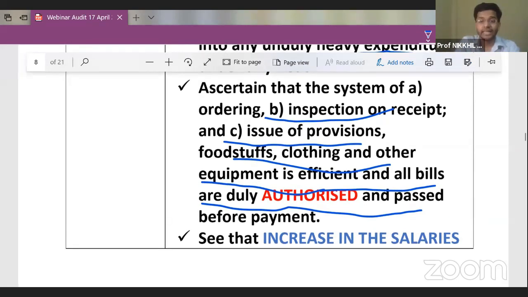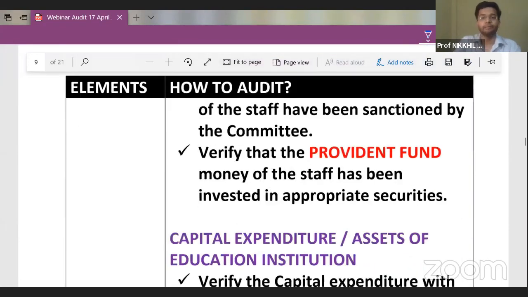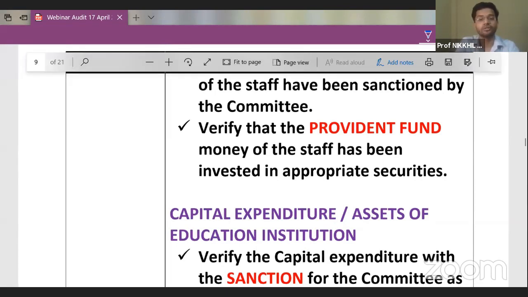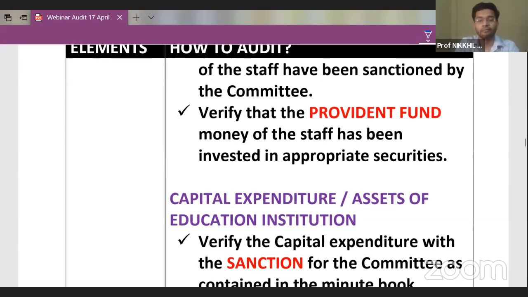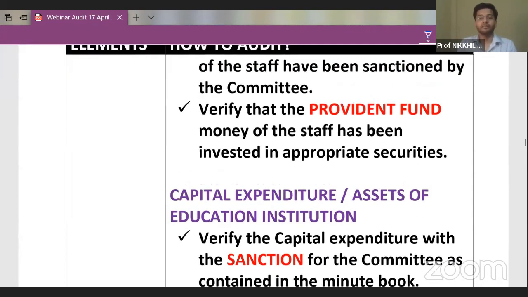And see that increase in salaries of the staff has been sanctioned by the committee. So if there is any increase in salary, it should be sanctioned by the committee members, the members of the educational institute. Verify that provident fund money of the staff has been invested in appropriate security. First of all, what do you mean by provident fund? If you can just tell me through the chat box, what is provident fund?